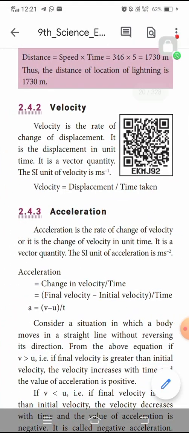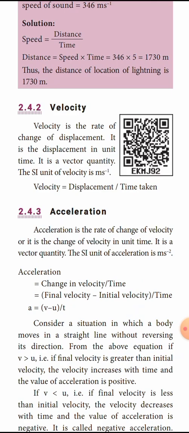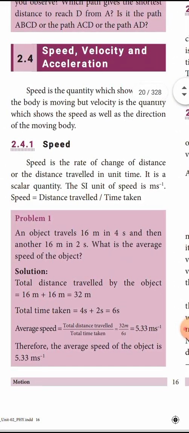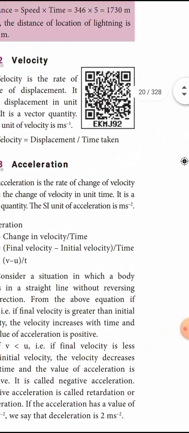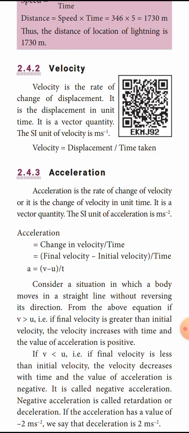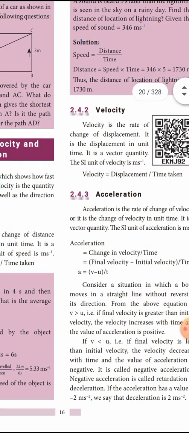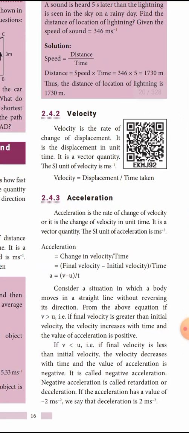Next, look at the definition for velocity. Velocity is the rate of change of displacement. It is the displacement in unit time. It is a vector quantity. Its unit is also meter second to the power of -1. Speed is equal to distance traveled by time taken, but velocity is equal to displacement by time taken.